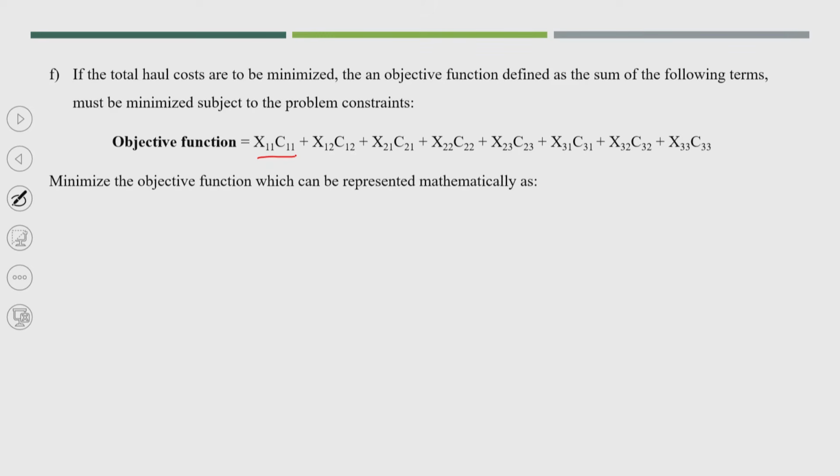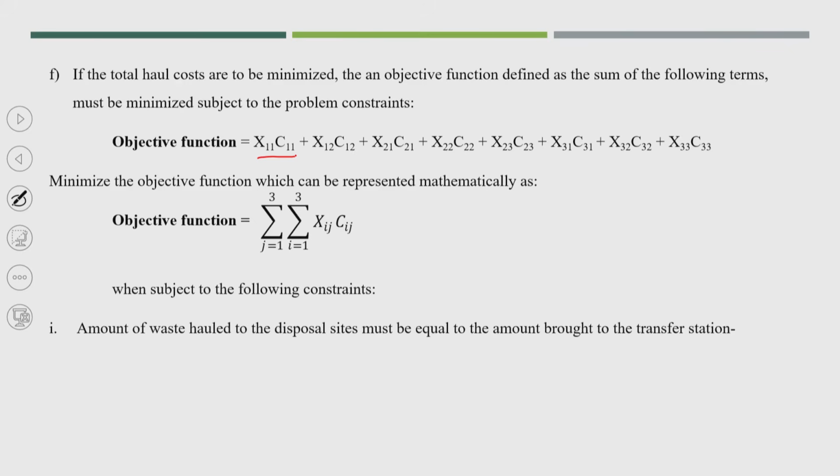Mathematically, we can represent this objective function as the sum of xij multiplied by cij, where i is 1, 2, 3 and j is 1, 2, 3.